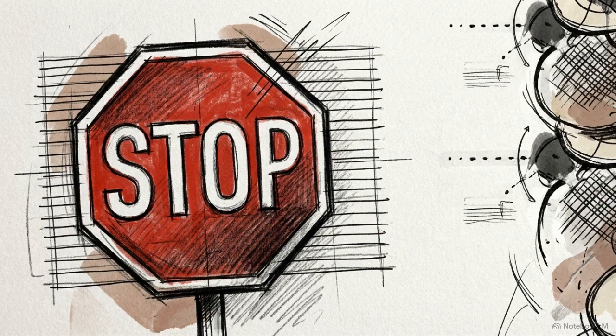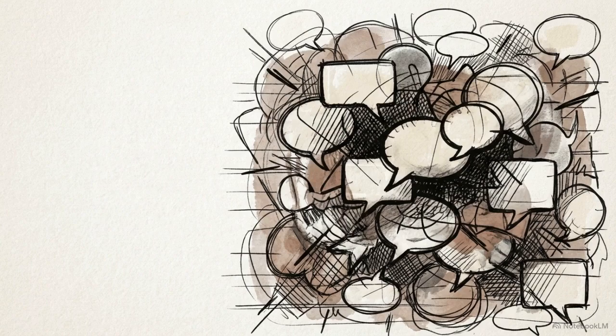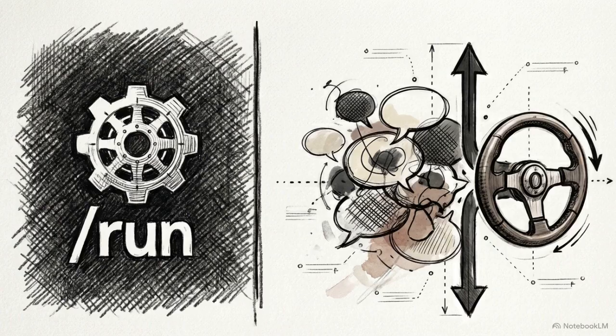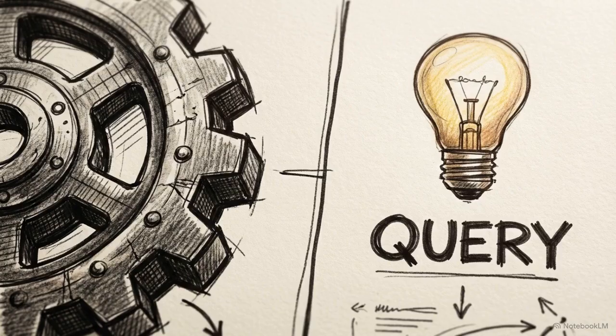Without a sidechannel, you face a trade-off. You either interrupt the task to get information, or you keep going while the thread grows increasingly crowded with unrelated text. The BTW command has no tool access. It cannot read your local files or write code to your desk. This restriction enforces a necessary split. Use the main thread for action and the sidechannel for understanding. Separating the two keeps the agent's focus on the execution.